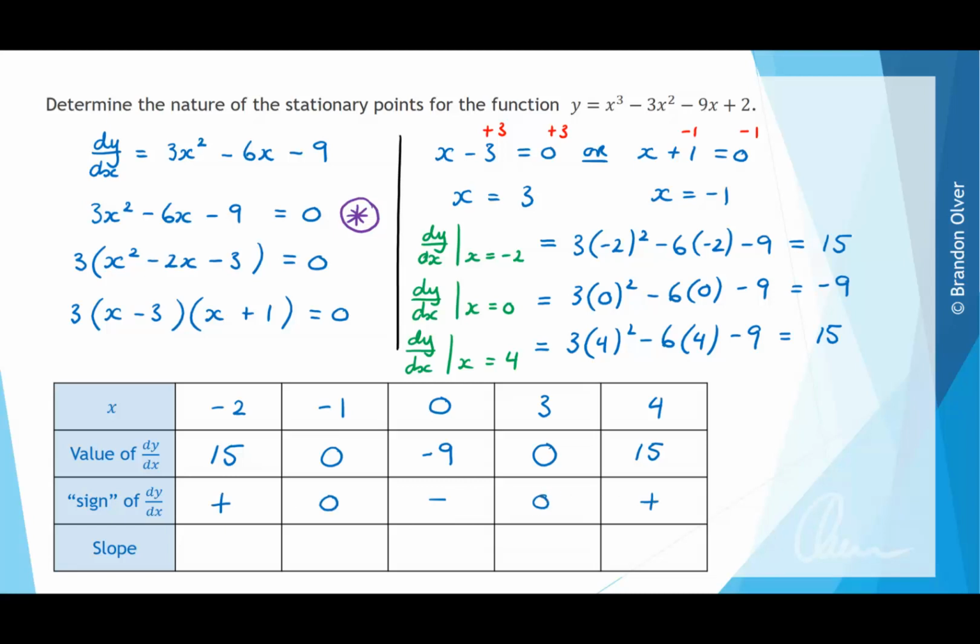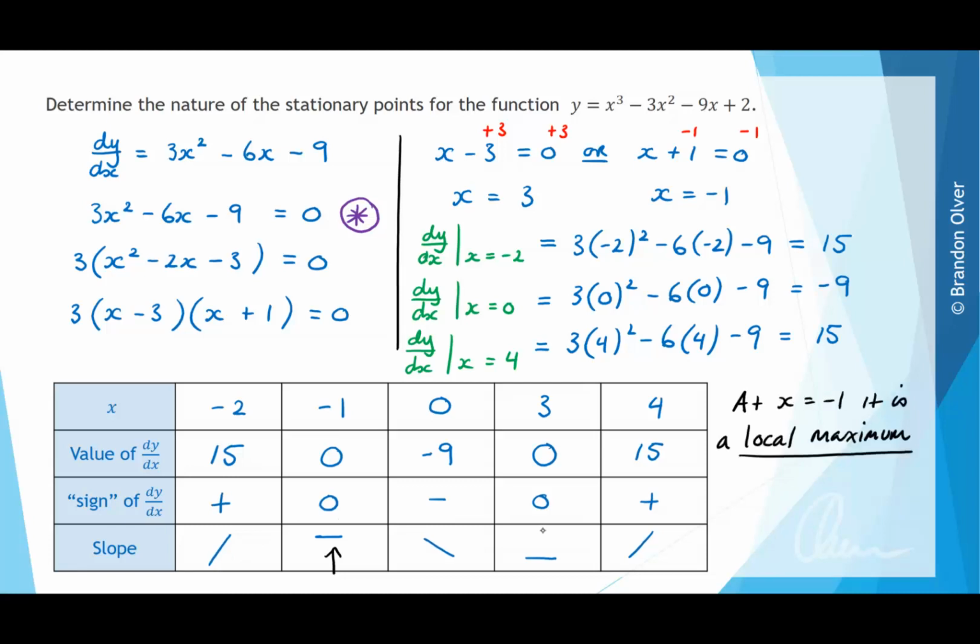And that means we can now construct our slope diagram. So a positive gradient would look like this. A 0 gradient would look like that, a negative gradient would look like this, 0 would look like that, and positive would look like this. So if we consider the stationary point when x equals negative 1, we can see that it's a local maximum because it goes positive, 0, and negative. Therefore, at x equals negative 1, we have a local maximum.